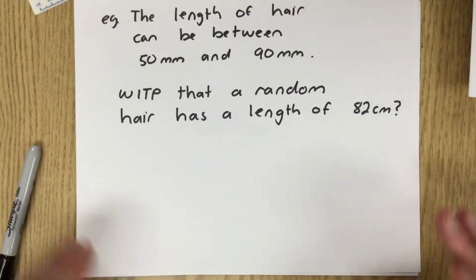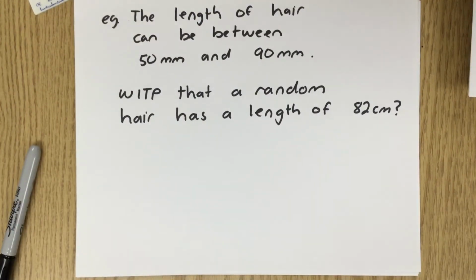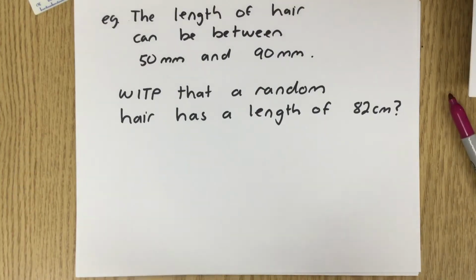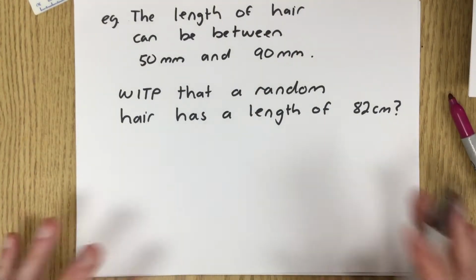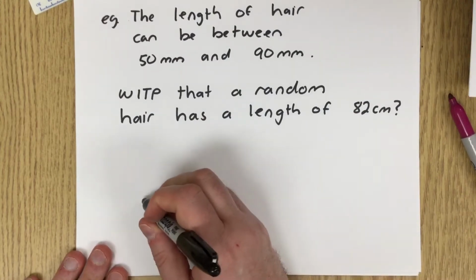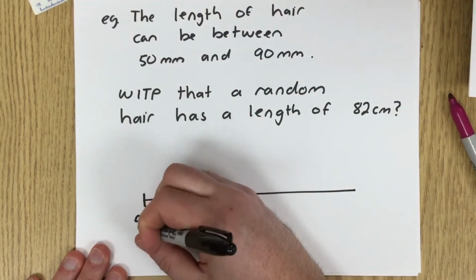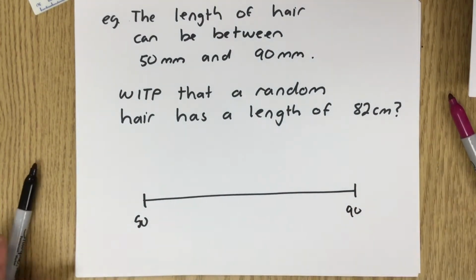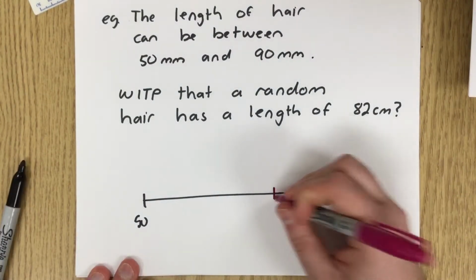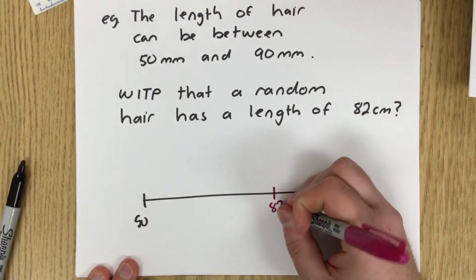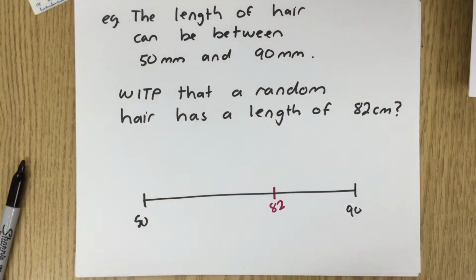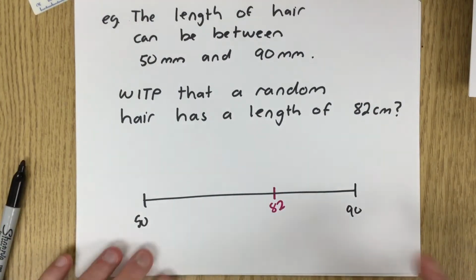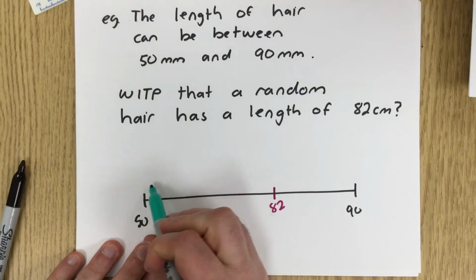So let's look at a continuous variable. I say the length of a hair can be between 50 and 90 centimeters. What is the probability that a random hair has a length of 82? We know that the hair can be between 50 and 90, and we want to know the probability that the hair is exactly 82 centimeters. So we have to think about how many numbers there are between 50 and 90.